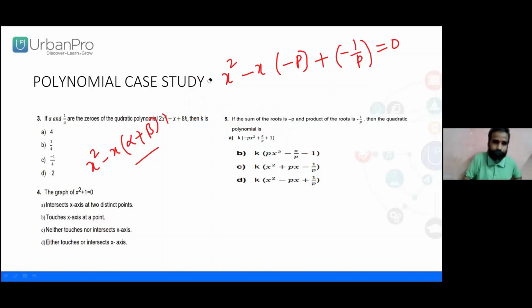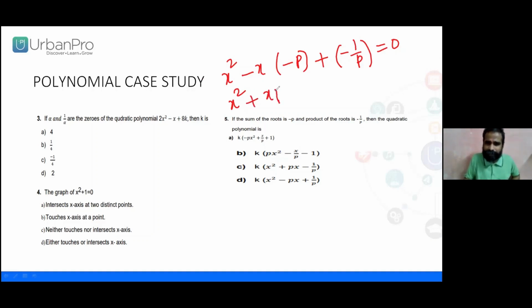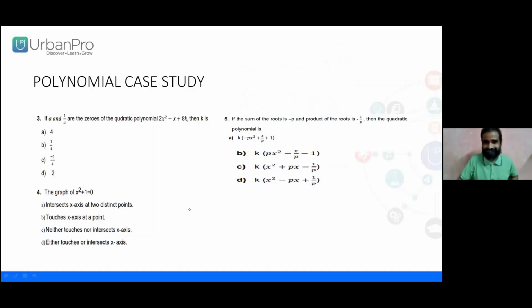Yes, we need to simplify. No need to bother about the constant k highlighted here. Simplify: x square minus of minus, plus xp, minus 1 by p. Obviously, x square plus xp minus 1 by p. Which is connected. Done? Yes. We'll go to the next thing.